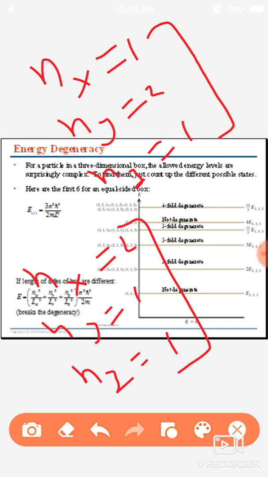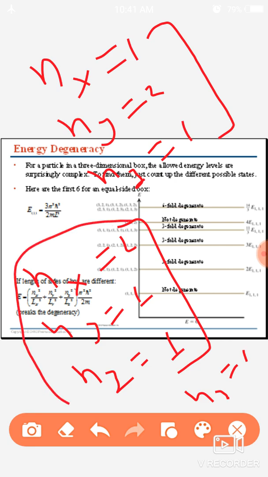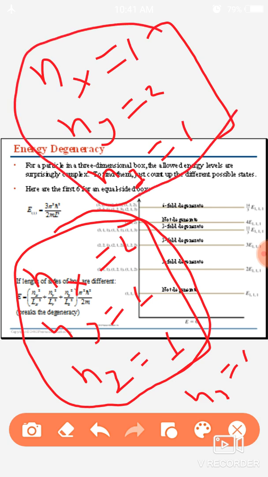And here is another set where nz equal to 2. We can see that when we put these values in this formula we get the same value of energy. This means there is the same value of energy corresponding to more than two sets. So there is a degeneracy in energy, and the number of degeneracy for this state equals 2. Here it is very beautifully explained that we can substitute 2 here, here and here, and we will get the same value. This is called degeneracy.